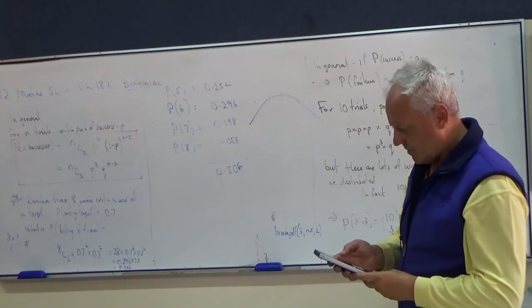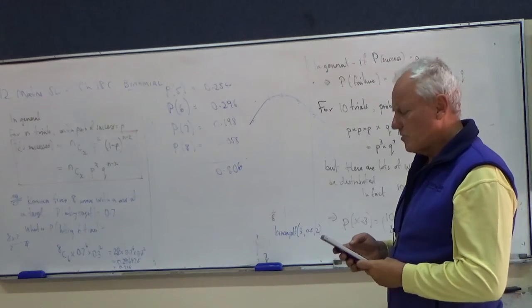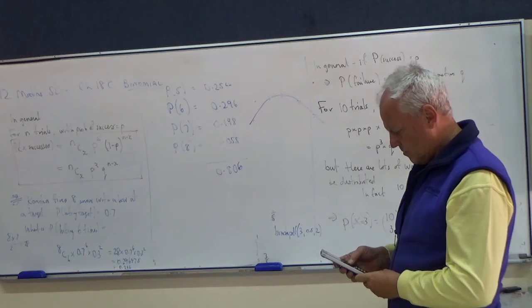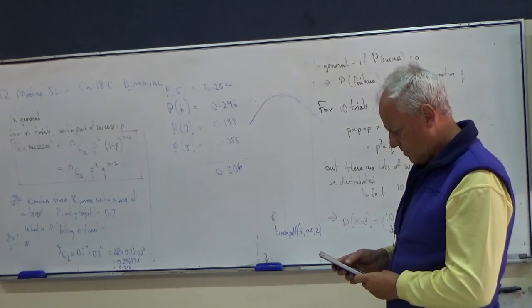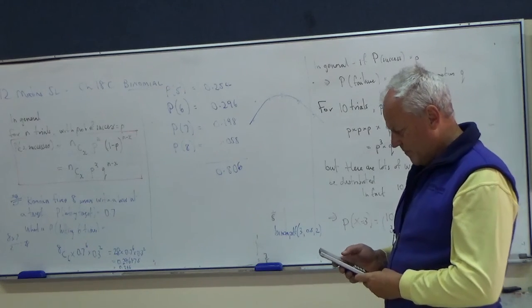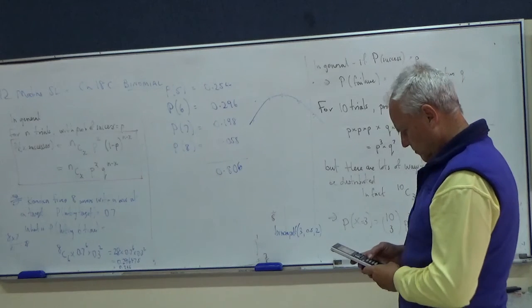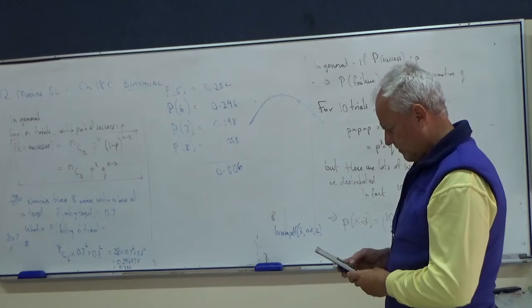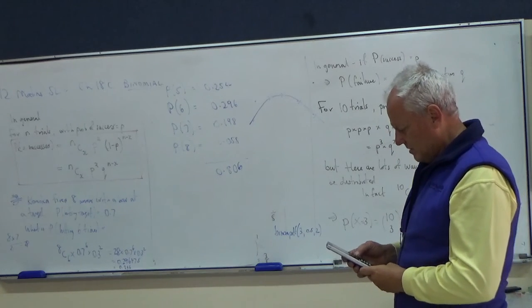So, try now the binomial CDF. Alright, so we're going to get menu, probability, distributions, binomial CDF. Number of trials, 8 trials. Probability of success, 0.7. So far, exactly the same. Now, lower bound.